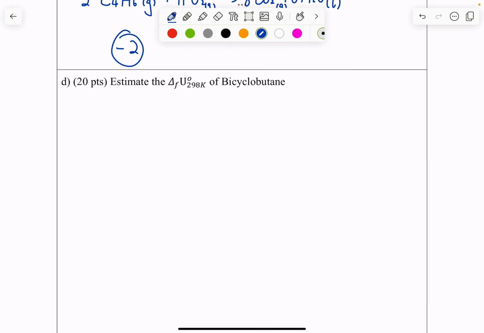Part D, estimate the standard internal energy of formation of bicyclobutane. So first of all, we want to find out what equation to use. In class together, we wrote out this expression that delta H naught is roughly equal to delta U naught minus the change of number of moles of gases times RT.